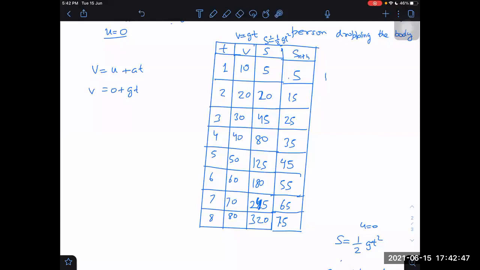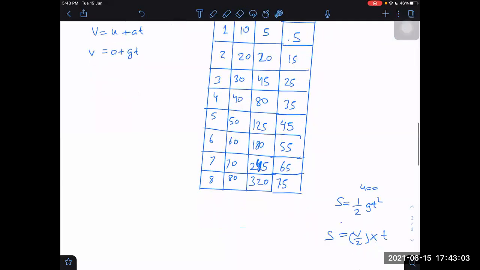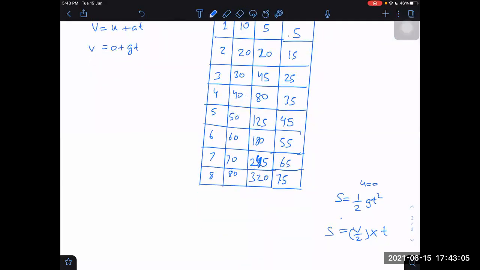So these are odd multiples: 1, 3, 5, 7, odd multiples. 1 is to 3 is to 5 is to 7 is to 9 and so on. Okay.